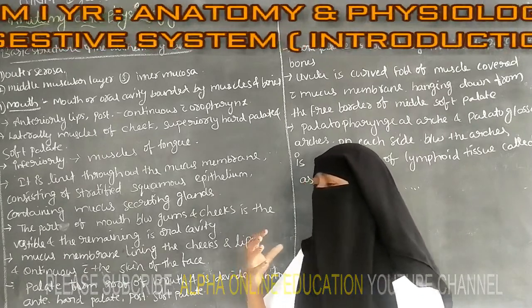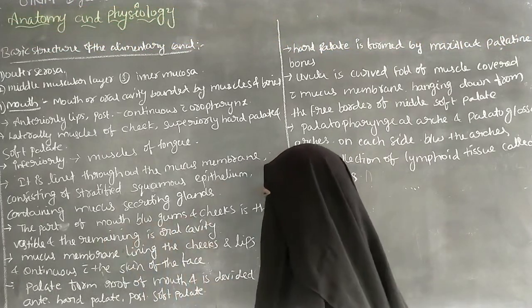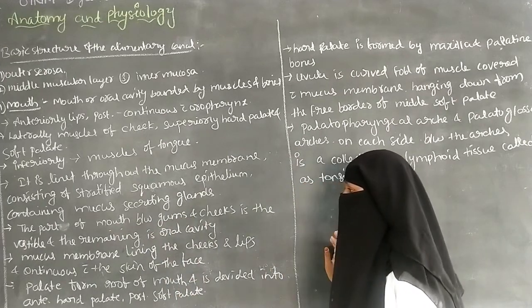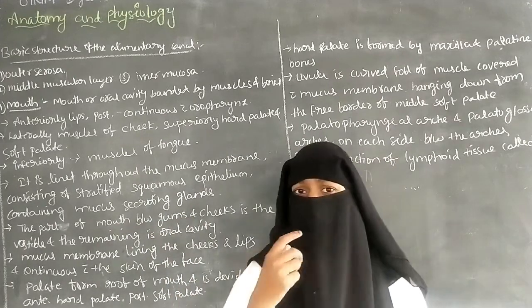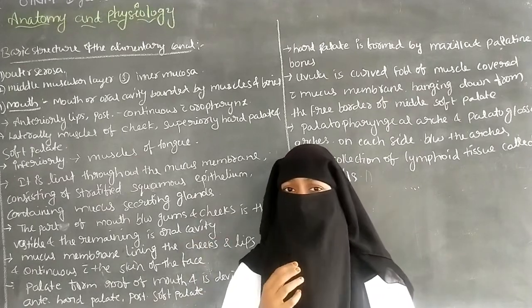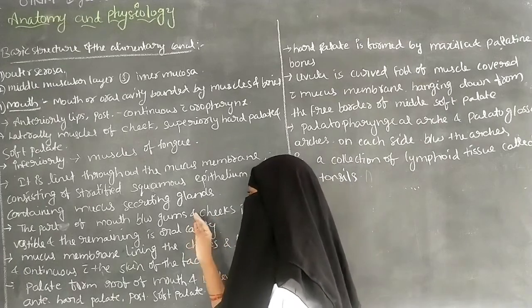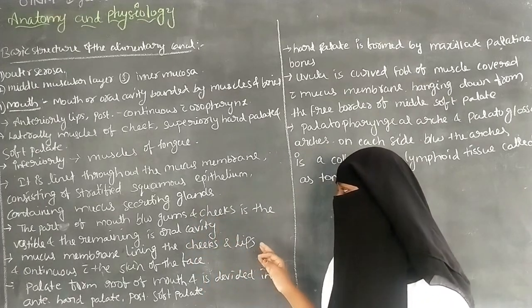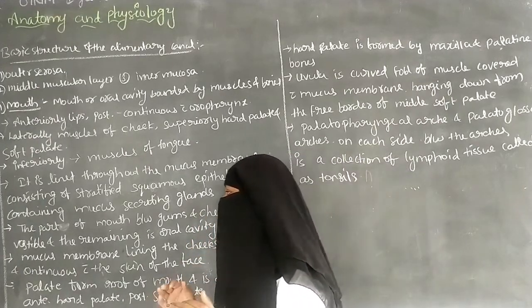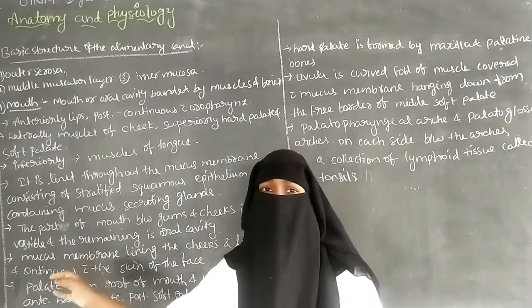Because of this, the mouth becomes wet, and the part of the mouth between the gums and the cheeks is the vestibule. So there is a space between the teeth, the gums and the cheeks, and it is called the vestibule.